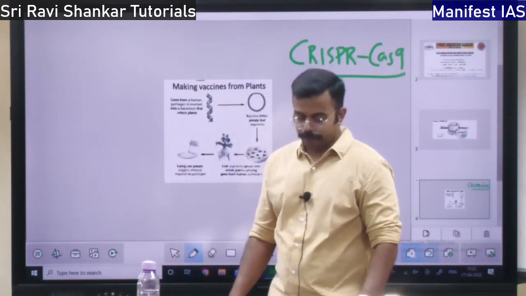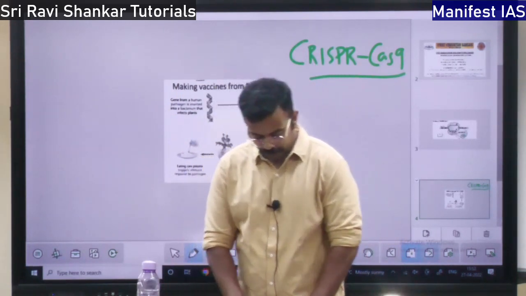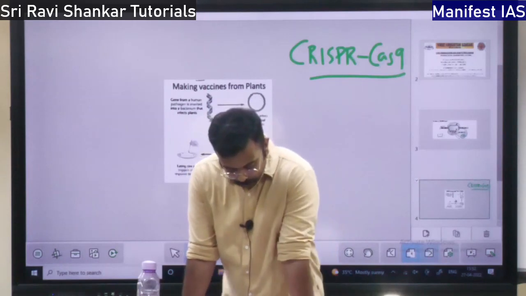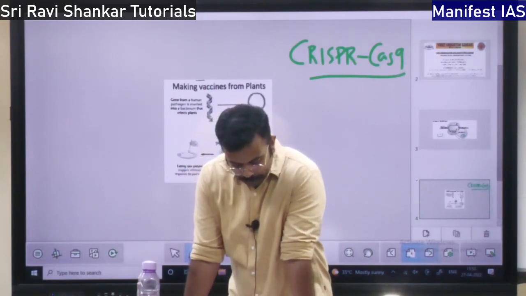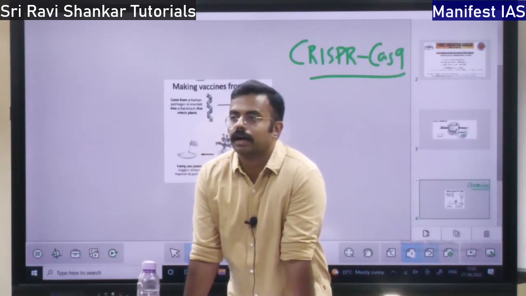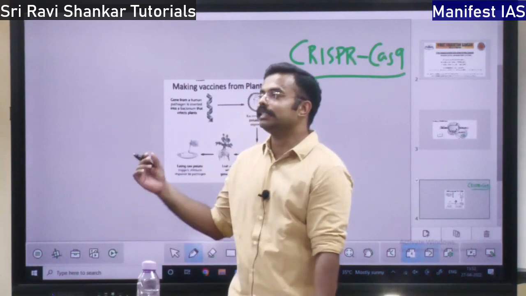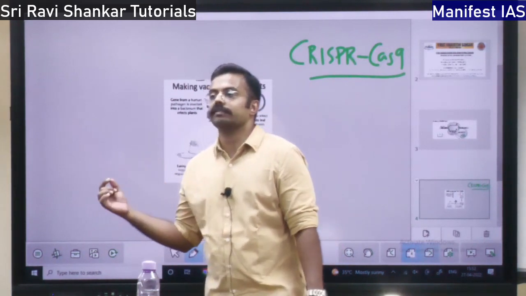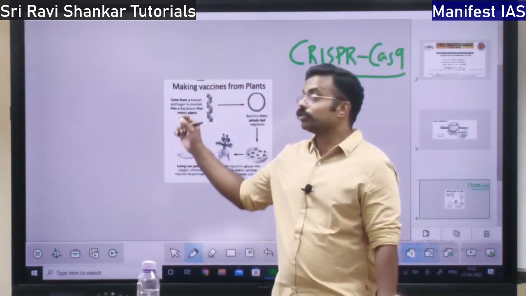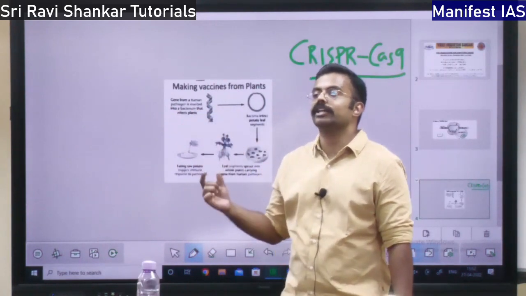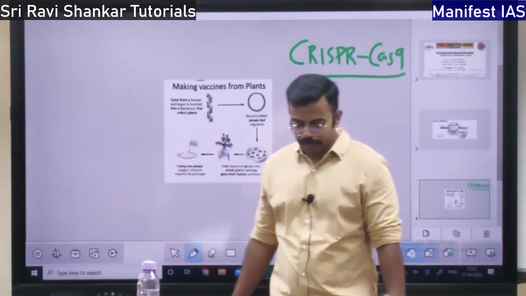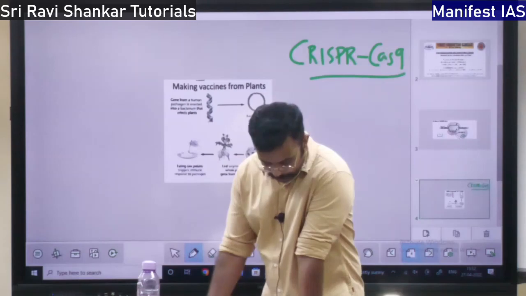That is plant-based vaccine, right? They are going to generate some specific characters. And in plants there will be some genes which can cure some diseases. So those things will be put in the vaccine and given to animals. That is the plant-based vaccine, right?